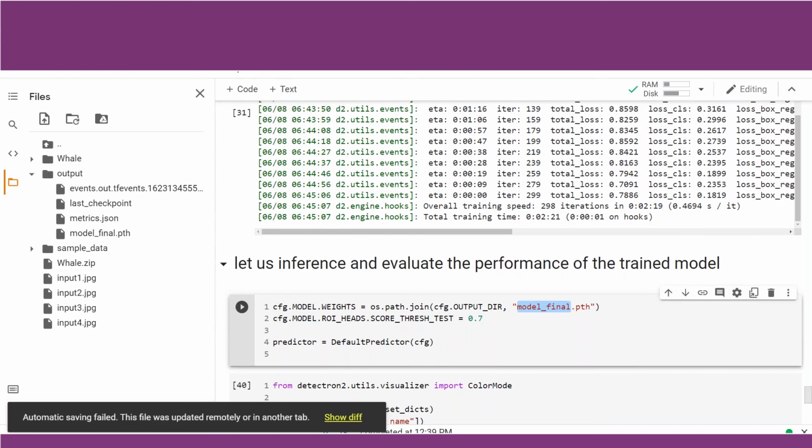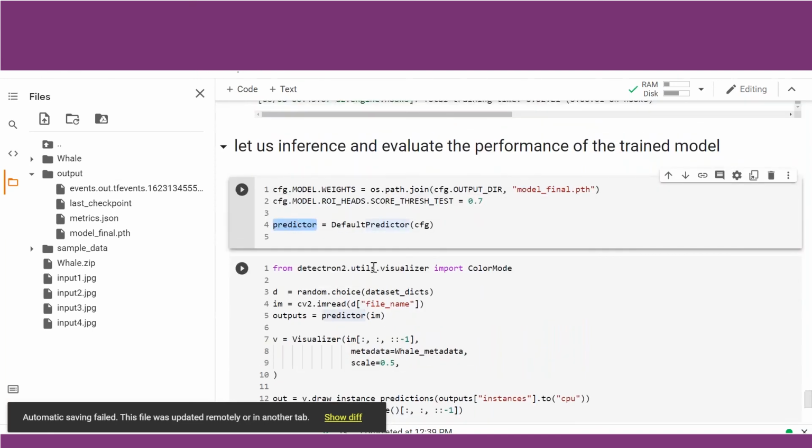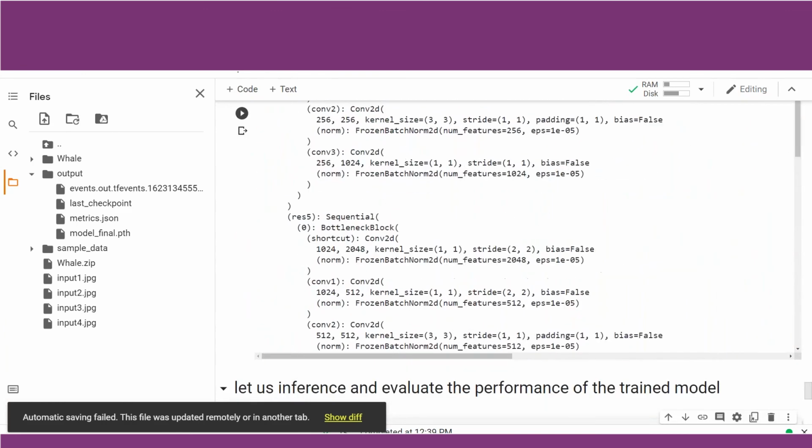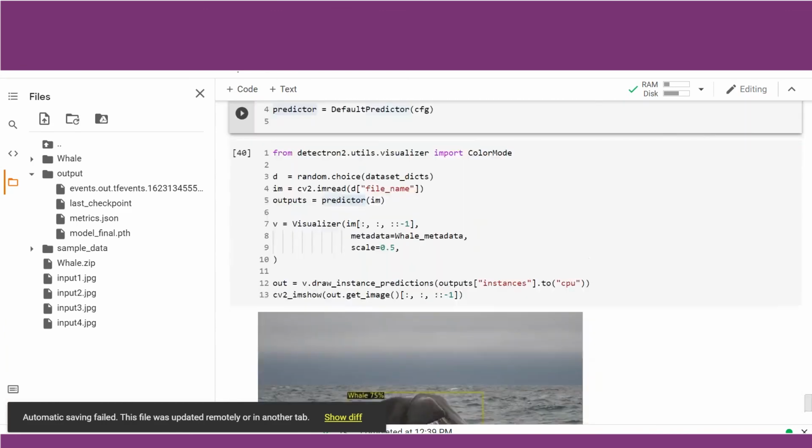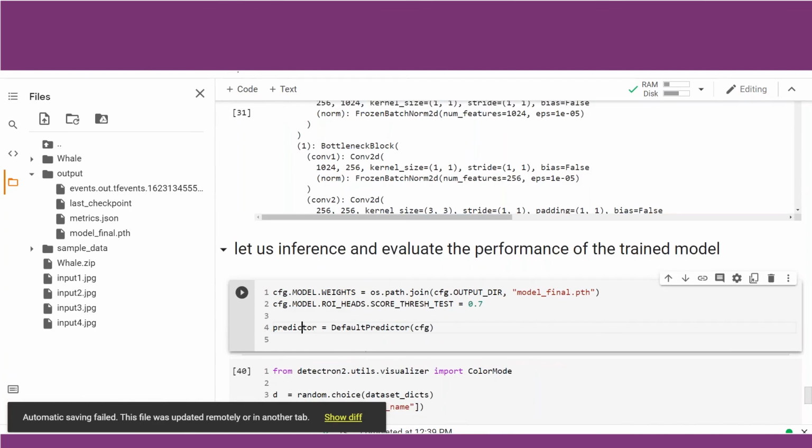Whatever inference we get, we will only accept those which have a threshold of 0.7. So all the objects which have probability less than 0.7 we will neglect, and we will only use those whose detection probability is greater than 0.7 with these weights. And then we will call our predictor, the predictor which we have trained. We are going to create a variable predictor with default predictor CFG.